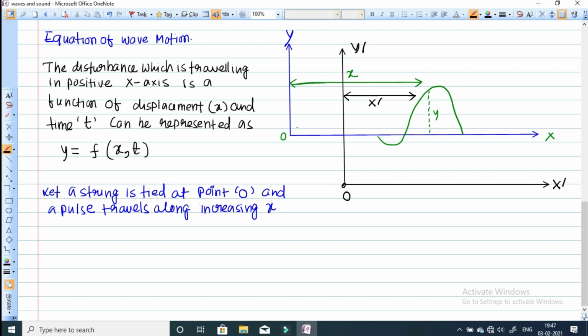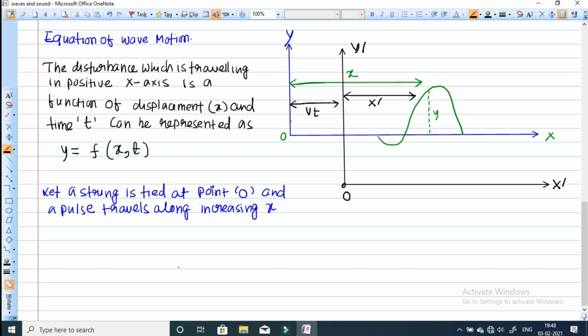Let me assume this wave is stationary, and this frame is moving with the velocity of the wave. The distance traveled in time t will be equal to v into t. And with respect to this axis, y dash will be equal to simply y.